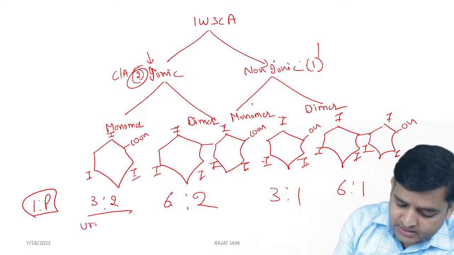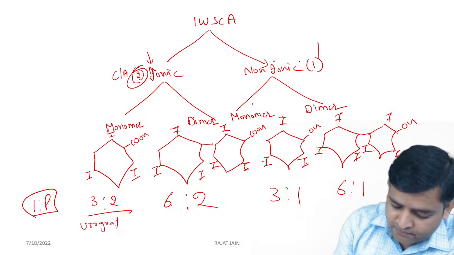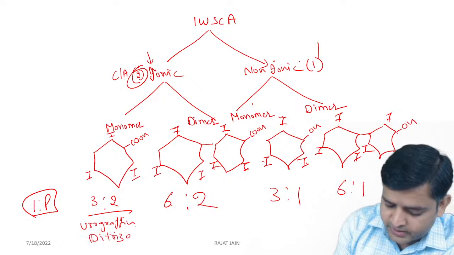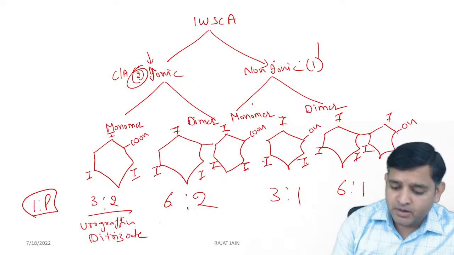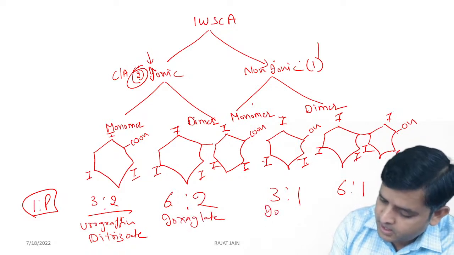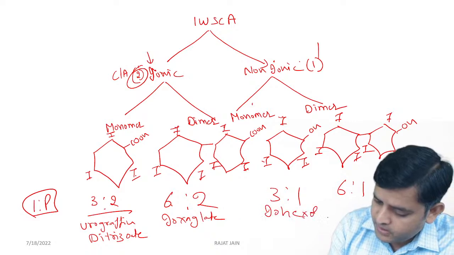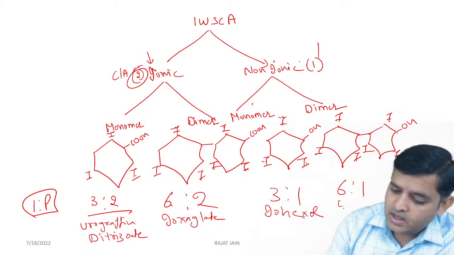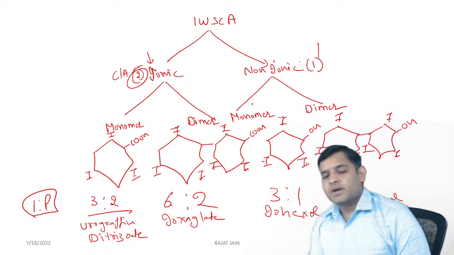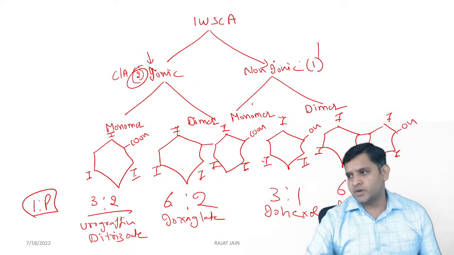What are the examples? The example of this is urografin or diatrizoate. Example of this is ioxaglate. Example of this is iohexol. An example of this is iodixanol. That's all. So these are the important ones that you need to be aware of.